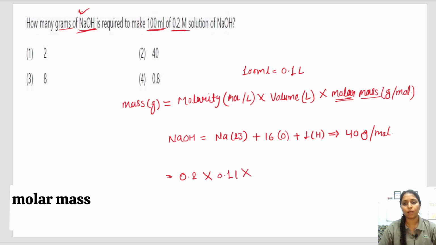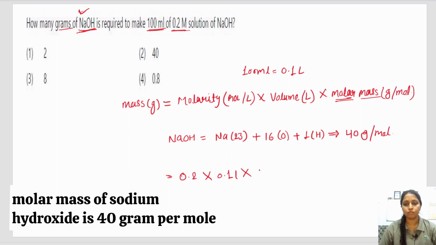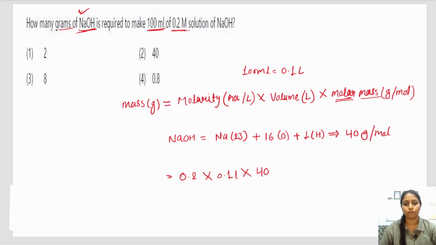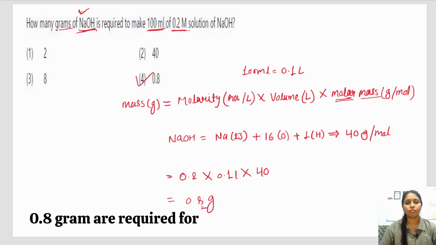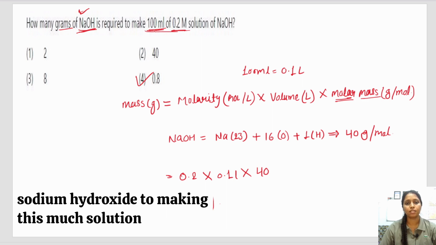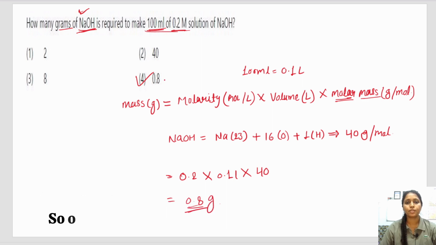And the molar mass of sodium hydroxide is 40 gram per mole. So if we multiply all these, we get 0.8 gram. 0.8 gram of sodium hydroxide is required to make this much solution. So option number four is the correct answer.